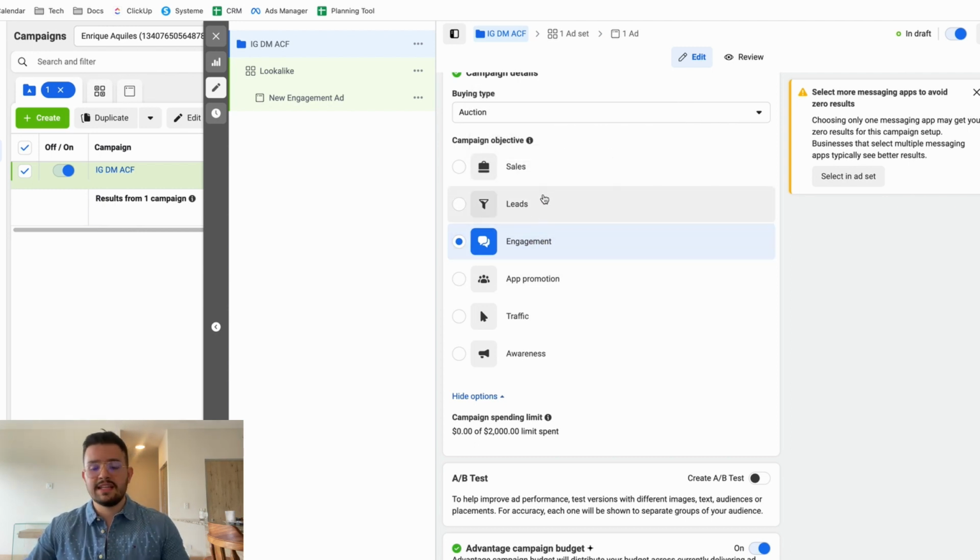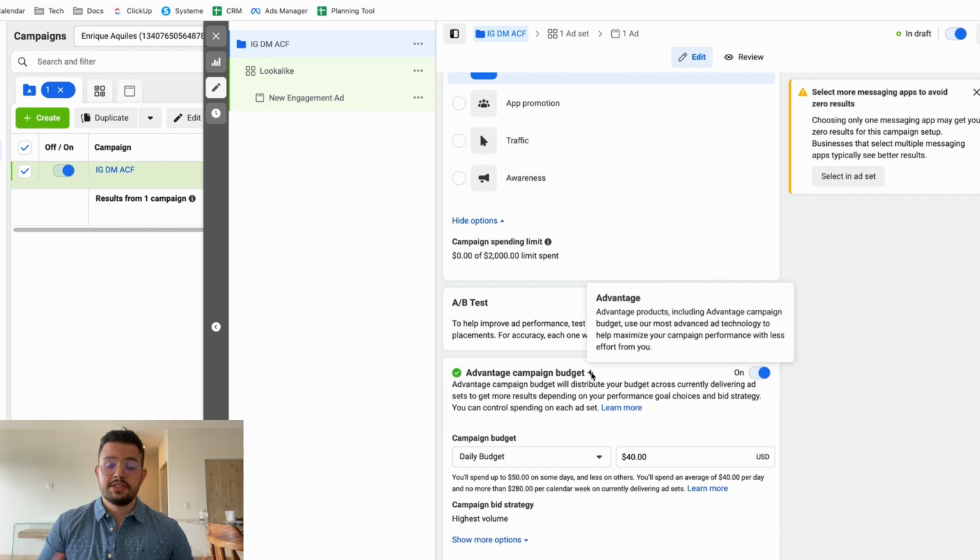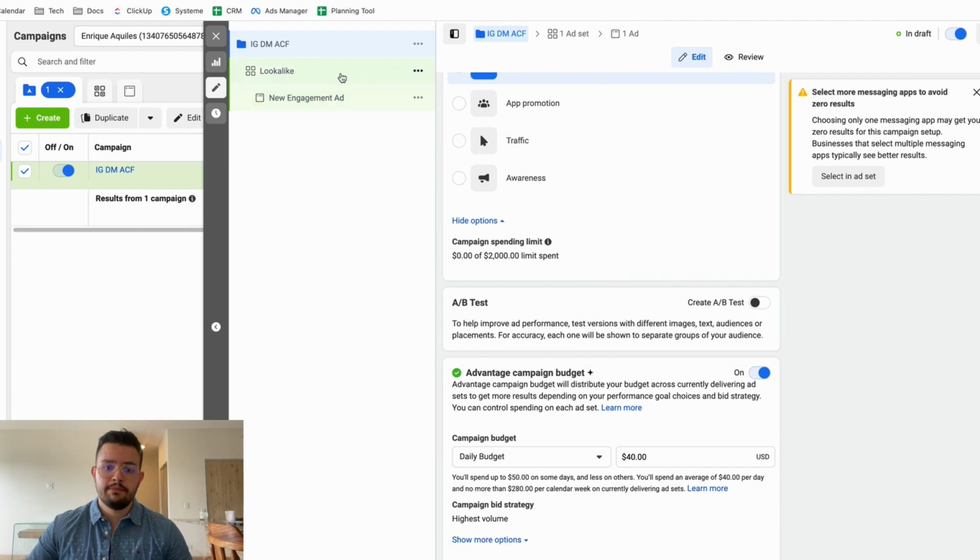If you're using leads, that's great, if you're running a BSL type of funnel or a group funnel where Meta is going to show people who are most likely to end up booking calls with you. For this example, I'm just going to use engagement. Over here, I always like to set up the advantage campaign budget so that it allocates your budget across the winning ad sets inside of your campaign, okay?